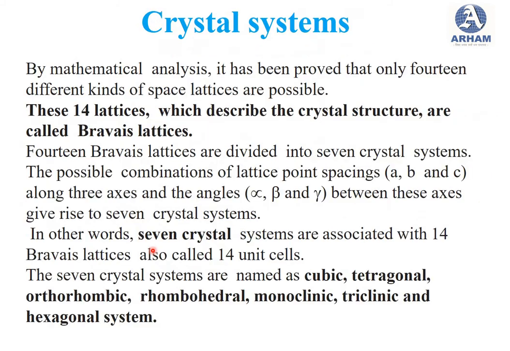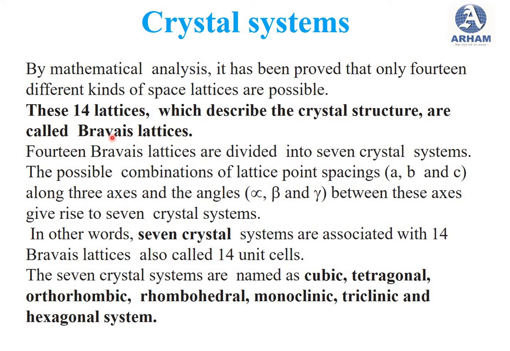So then next is the crystal system. By mathematical analysis, it is proved that only 14 different kinds of space lattice are possible. These 14 lattices which describe the crystal structure are called Bravais lattices.